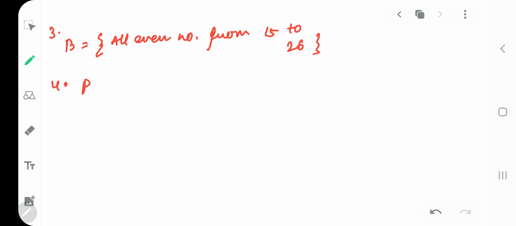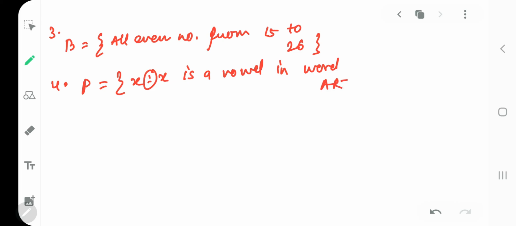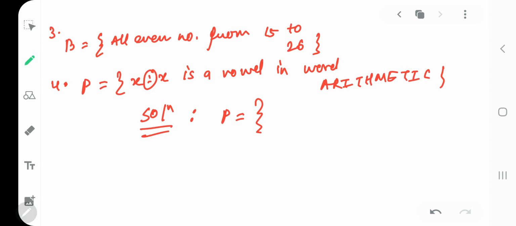Fourth is P is {x : x is a vowel in the word arithmetic}, where the colon is the such that sign. In arithmetic, the vowels. Do you know what is a vowel? A, E, I, O, U. Let's do the solution of fourth. How will you write? You will write P, and P is the set of vowels.